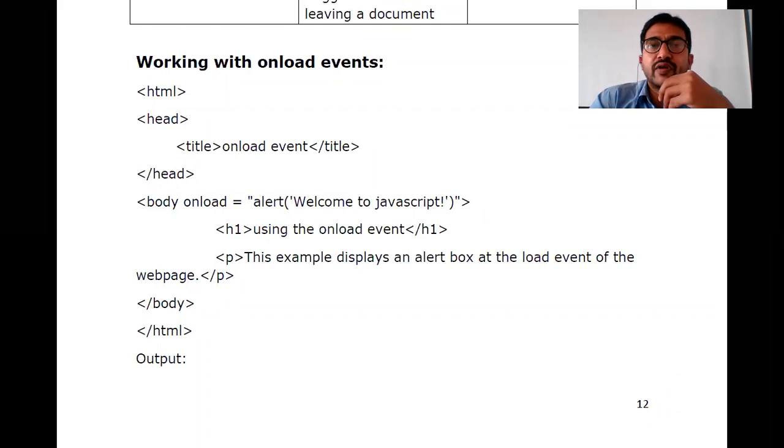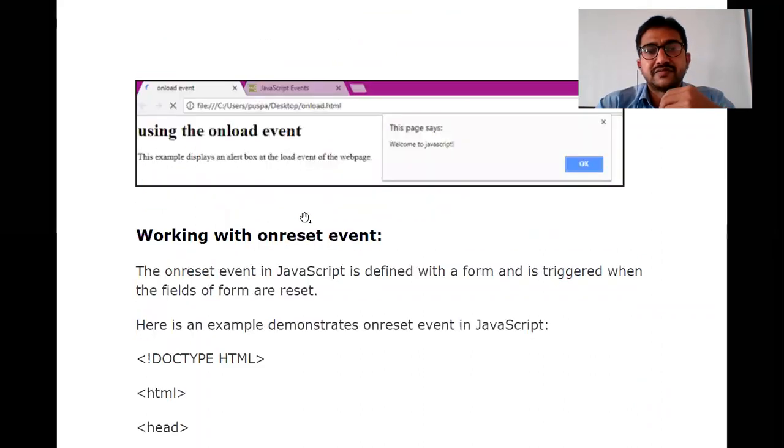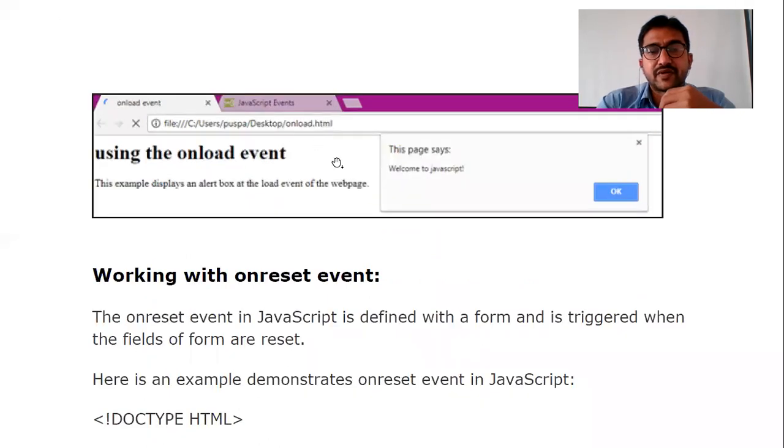So initially, when you are loading any app or opening a page or an app icon, what to do when you are loading? Here it is just a message alert. The alert message has to be displayed. So when you are running the program, just opening the program, automatically the welcome to JavaScript alert box will be displayed.